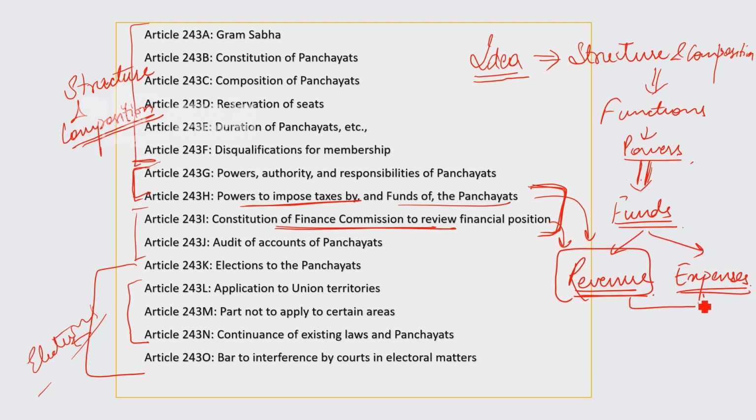Once they get revenue, they'll spend it. Now this expenditure again must be democratic and transparent. It must be audited so that corruption does not take place.